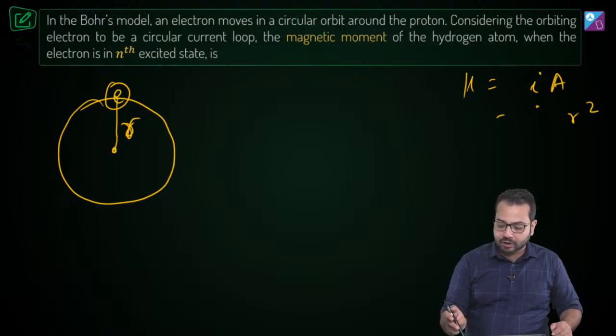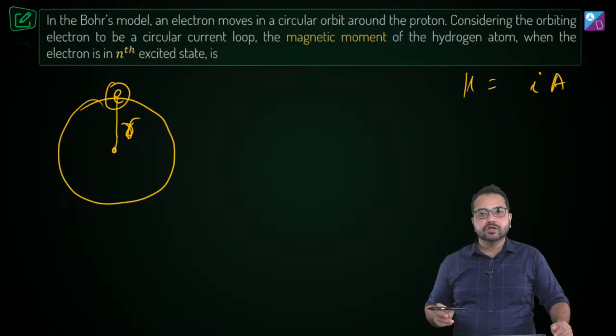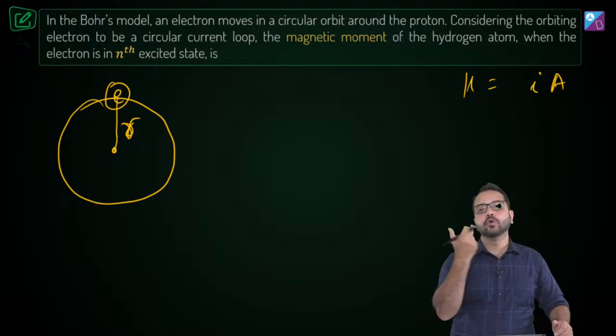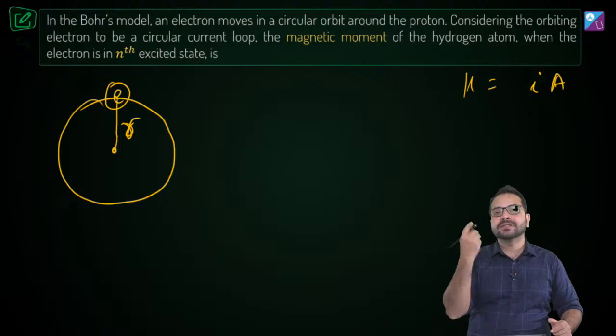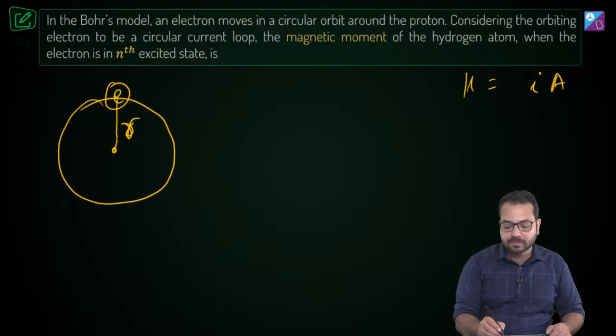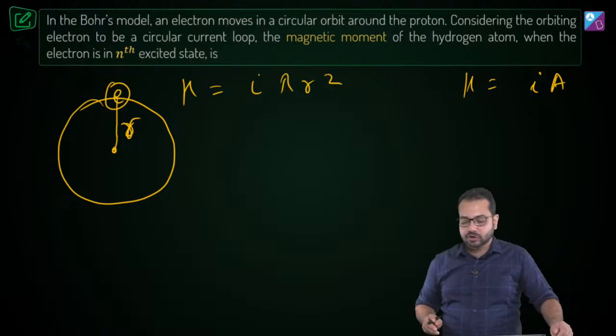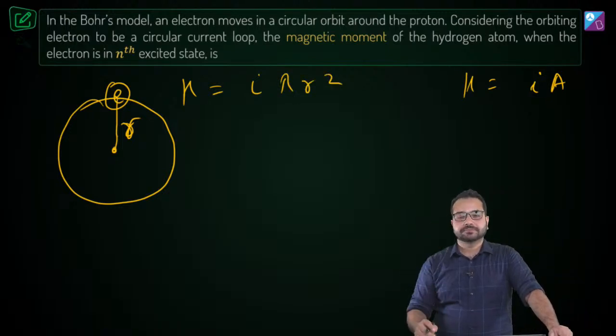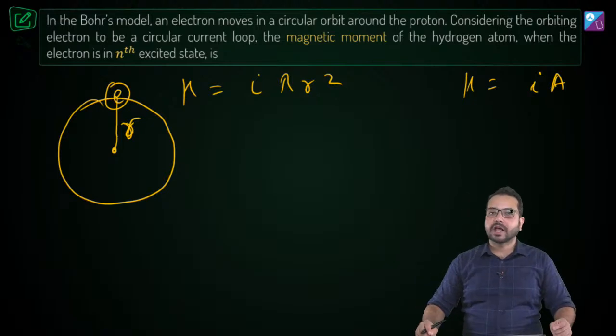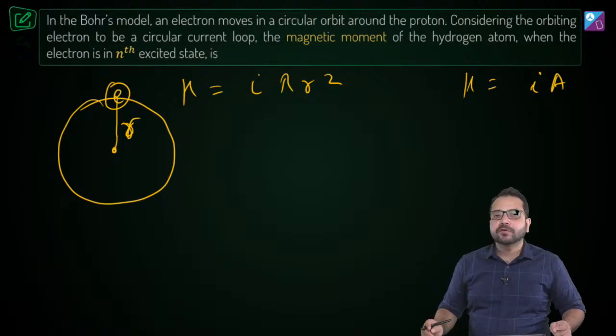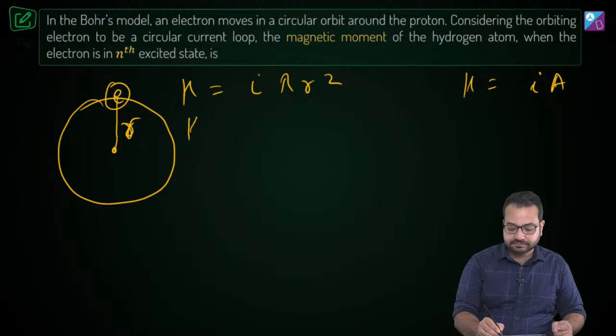If the current carrying loop has a radius r, the area enclosed in that loop is pi r square. So magnetic moment is going to be I into pi r square. Is that correct? Any problem?